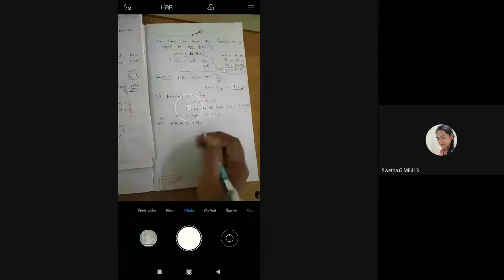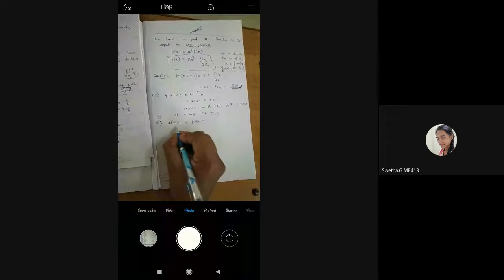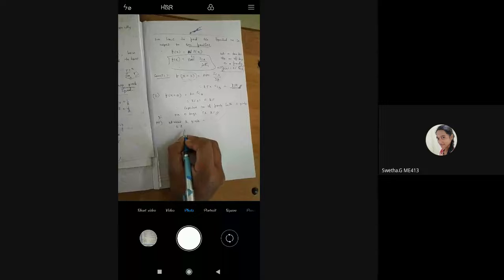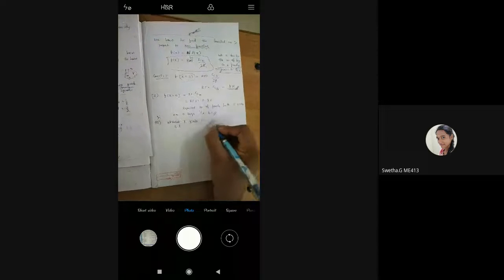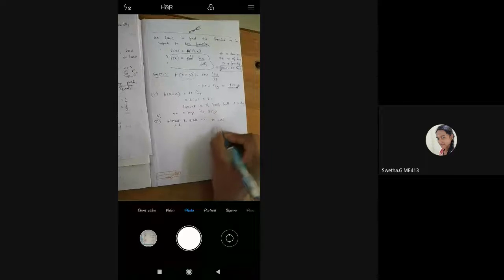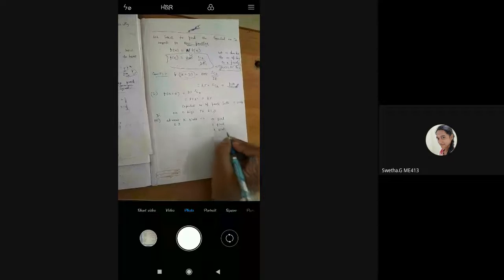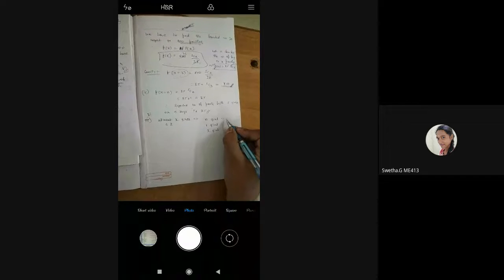At most 2 girls means, first I'll write the possibilities, then I will show how to do it. At most is nothing but less than or equal to 2. Less than or equal to 2 girls means 0 girls, 1 girl, and 2 girls. So 0 girls means how many boys out of 5? There are 5 boys.